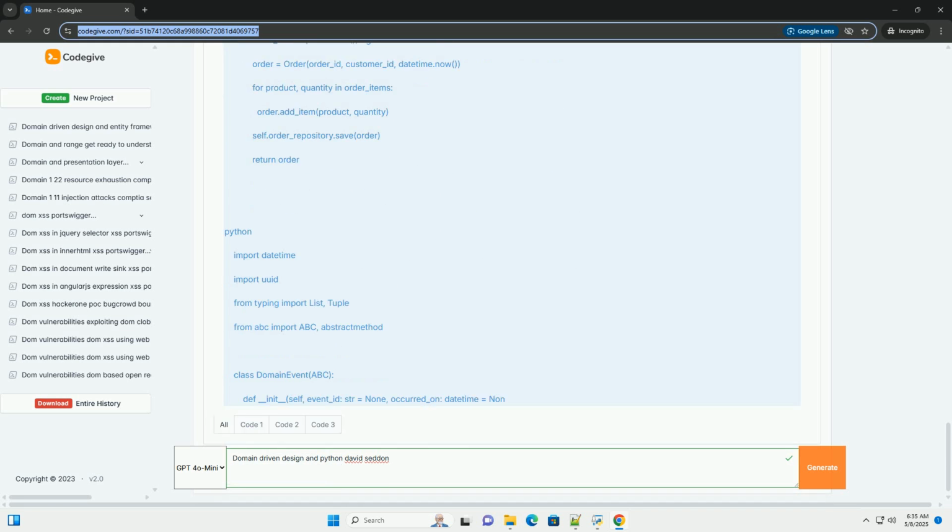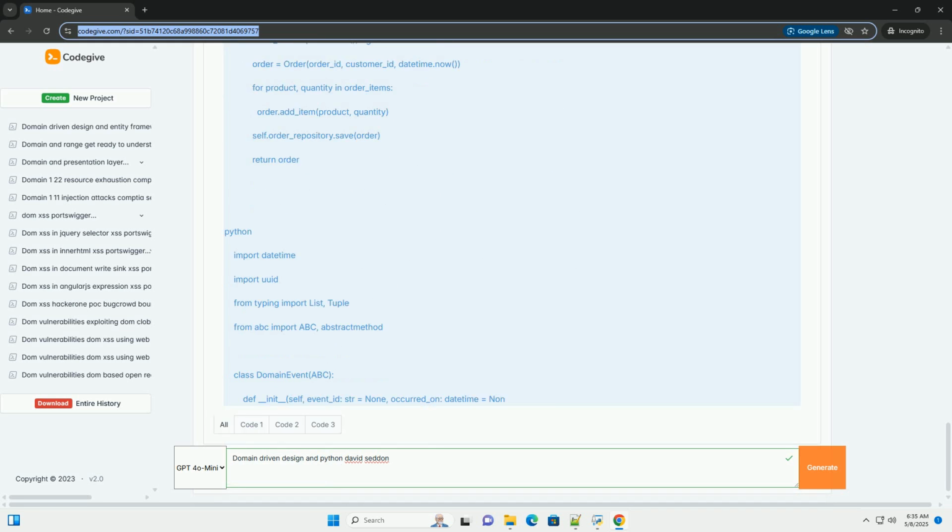Repositories. Repositories provide an abstraction layer over data persistence. They allow you to access and store domain objects without exposing the underlying data storage mechanism. This decouples the domain model from the infrastructure.